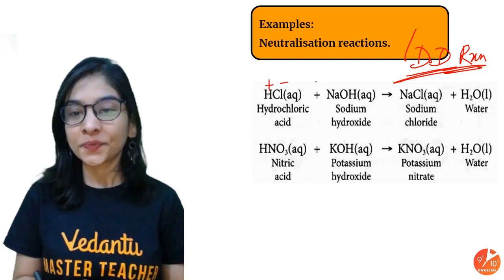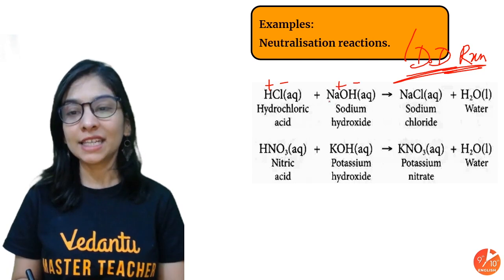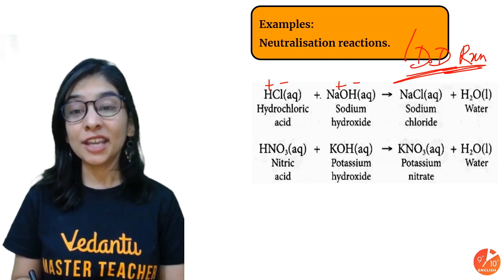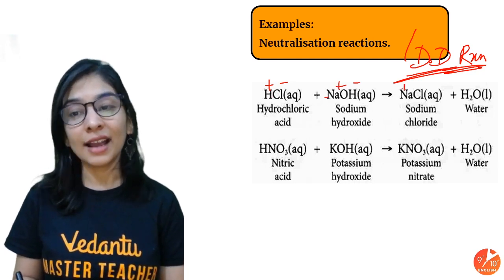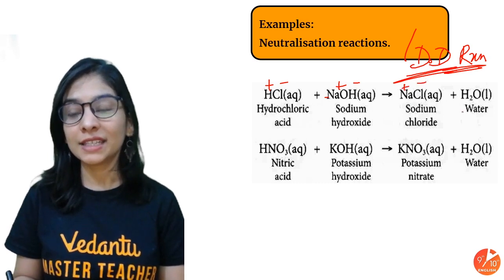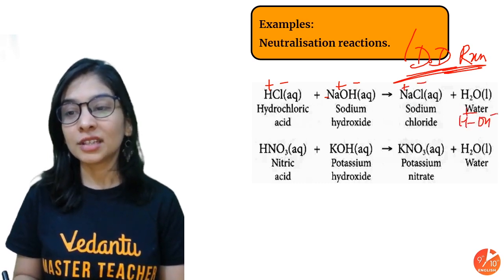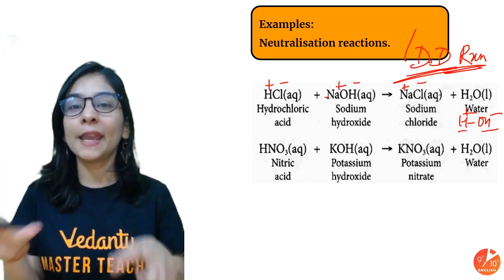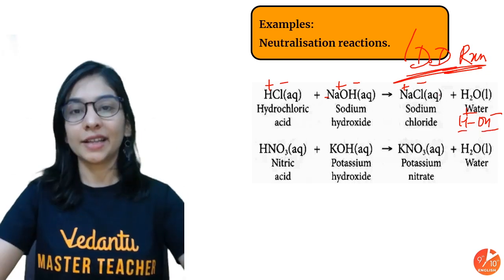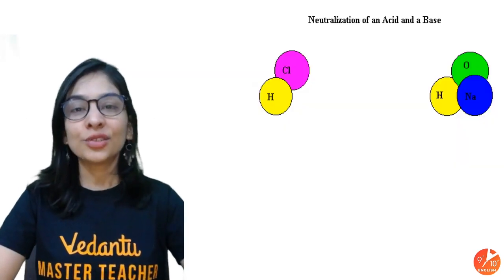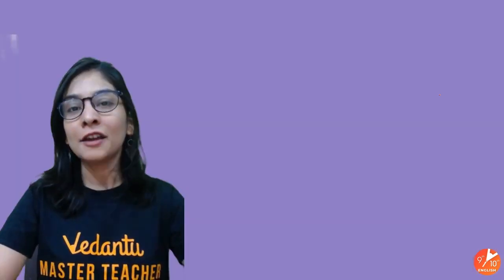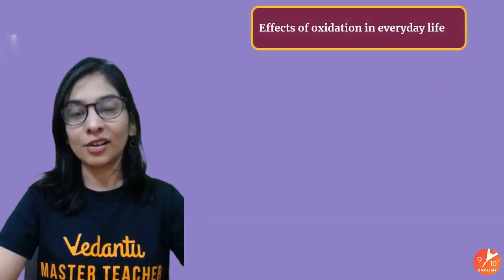Look at this. H positive, Cl negative, Na positive, OH negative. Exchange of ions, I got NaCl, again Na positive, Cl negative. What is water? H positive, OH negative. Every ion is just the same. Just the positions are exchanged. I hope you got it. So this is your neutralization, which is not at all a redox reaction.